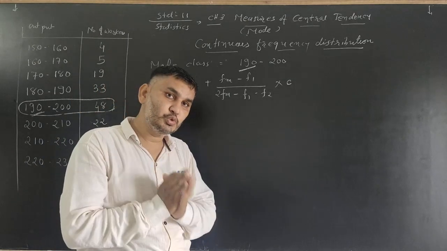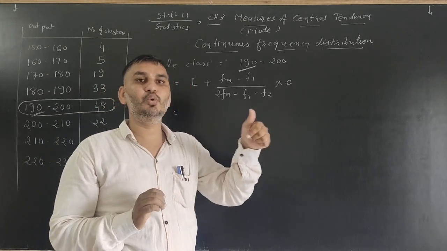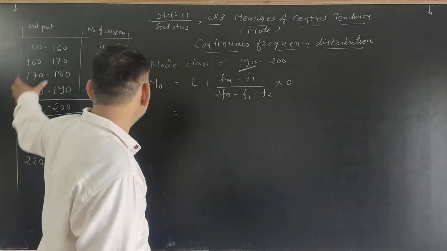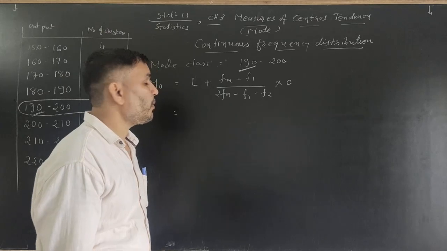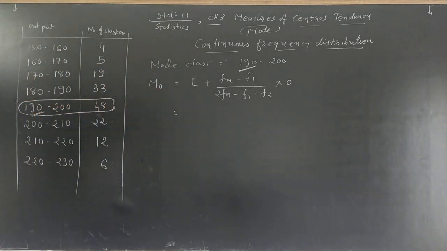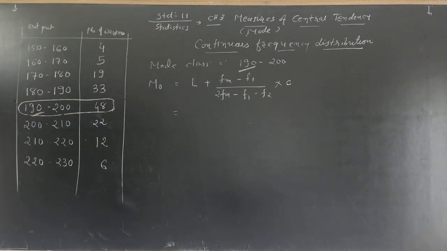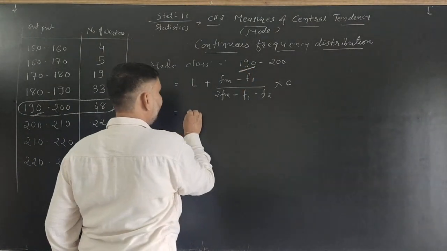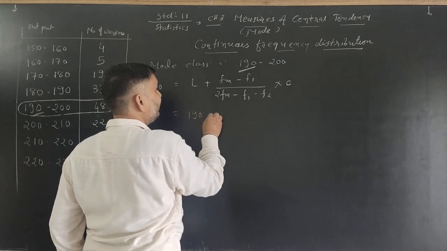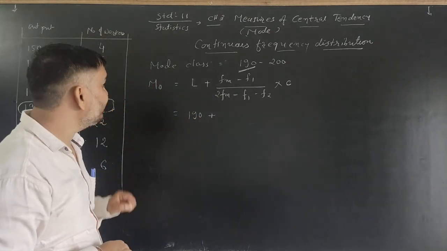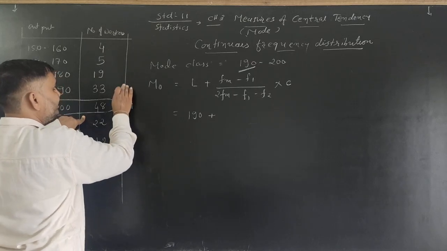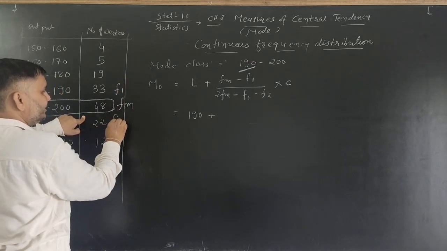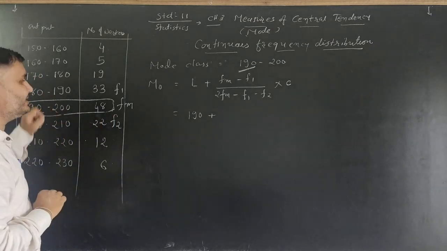If the class is exclusive, then the lower limit is the lower boundary point, and here the class is exclusive. That's why there is no need to find the boundary point. Now L is equal to the lower boundary point 190, plus fm is equal to the frequency of the modal class, f1 preceding, f2 succeeding, and the class length of the modal class.